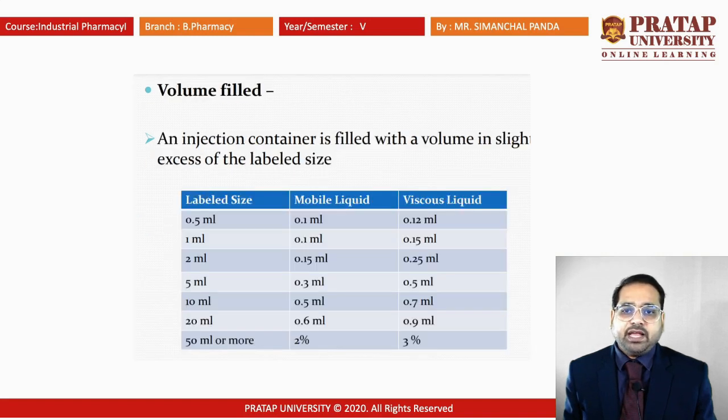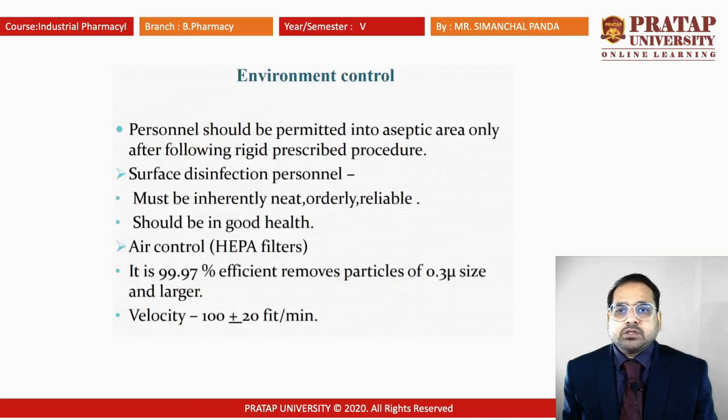Volume filled: an injection container is filled with a volume in slight excess of the labeled size. The different labels are given here, like label size, mobile liquid, viscous liquid. These are the different parameters given. Next is the environmental control: personnel should be permitted into the aseptic area only after following a rigid prescribed procedure. That means any person working there must be free from pyrogen.